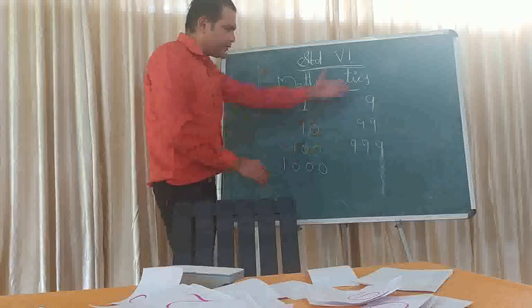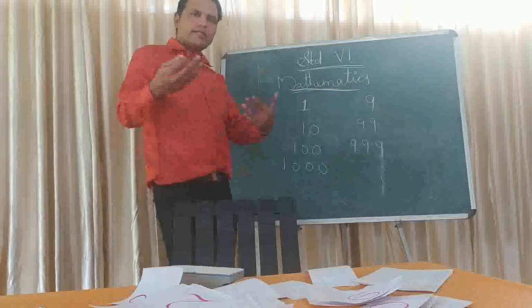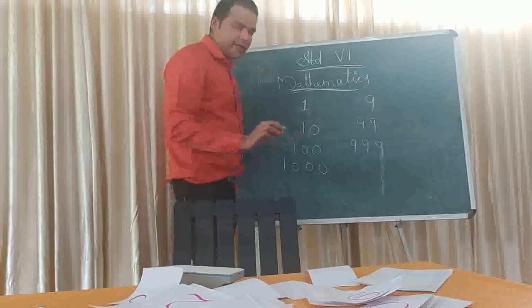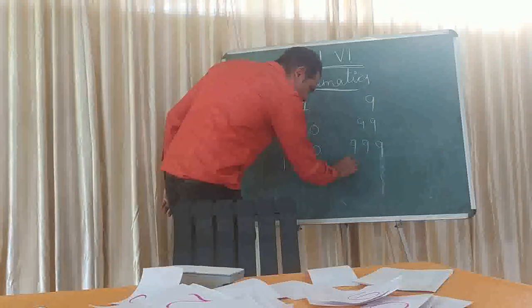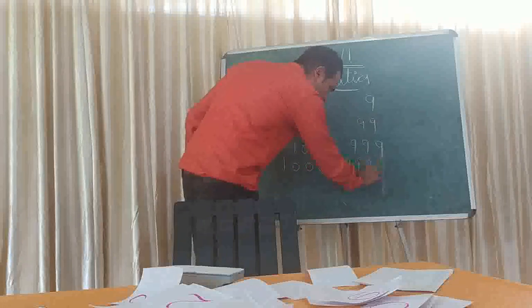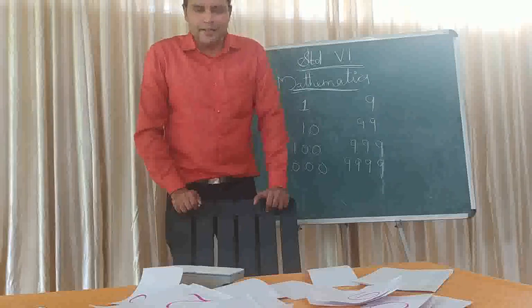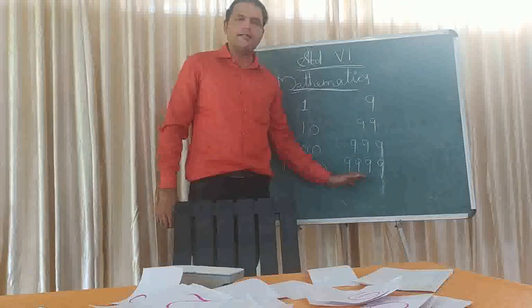So can you tell me, by looking at this, which one will be the largest 4-digit number? Yes. How many 9s will come there? Yes, 4 9s. So 9, 9, 9, 9. Do you know how to read this number? Yes, 9,999.